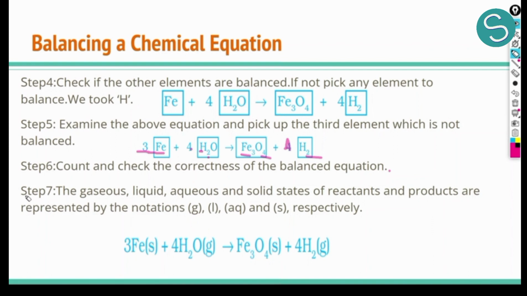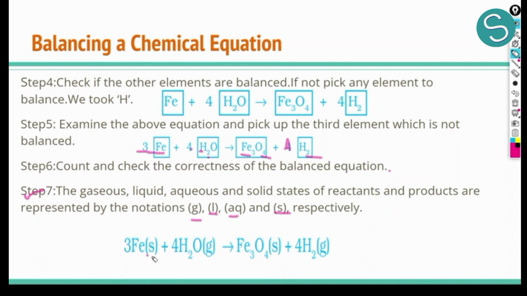The last step which we keep in mind, which completes our balancing, is we have to indicate the state of each element present in our chemical reaction. If we have a solid state, we represent it with S. If we have a liquid state, we represent it with a small l. If we have gaseous state, we give small g representation to it. And if we have aqueous state, we represent it with AQ. What is an aqueous state? Aqueous state is when a salt is mixed in water. So that state is called the aqueous state.